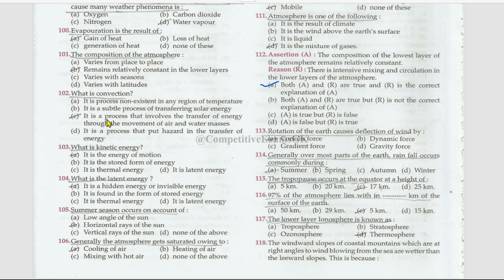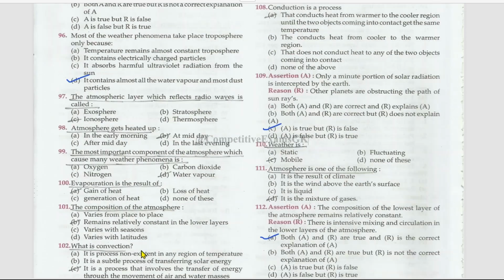What is convection? It is the process that involves the transfer of heat through the movement of air and water molecules. What is kinetic energy? It is the energy of motion. What is latent energy? It is the hidden energy or invisible energy. Summer season occurs on account of horizontal rays of the sun. Generally, the atmosphere gets saturated owing to cooling of air.